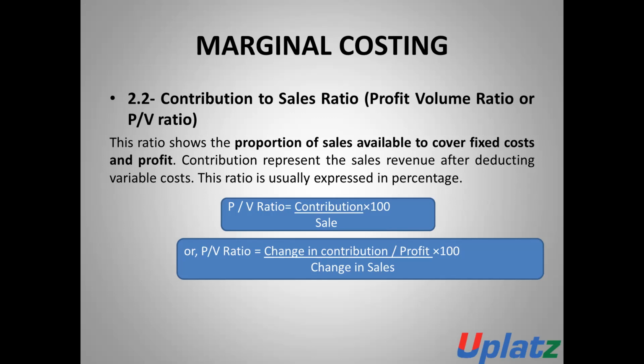There are these two formulas on the basis of which we can calculate the CV ratio, that is the profit volume ratio. This is the CV ratio formula.